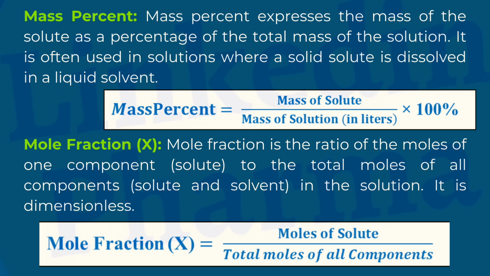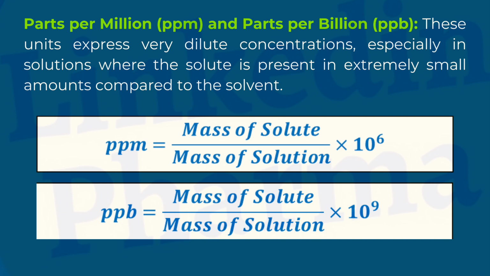Mass percent. Mass percent expresses the mass of the solute as a percentage of the total mass of the solution. It is often used in solutions where a solid solute is dissolved in a liquid solvent. Mole fraction. Mole fraction is the ratio of the moles of one component, solute, to the total moles of all components, solute and solvent, in the solution. It is dimensionless. Parts per million and parts per billion.